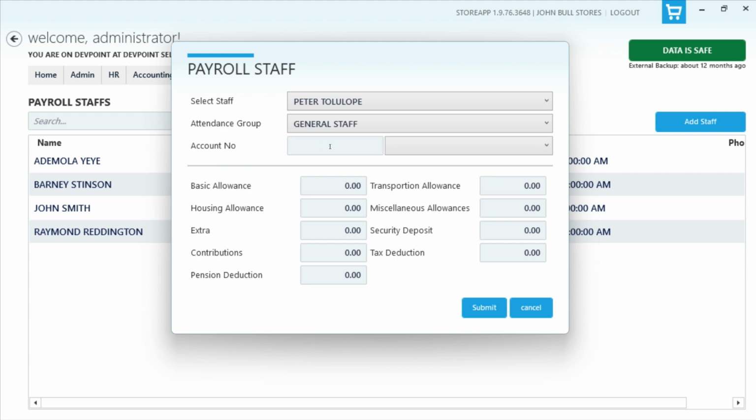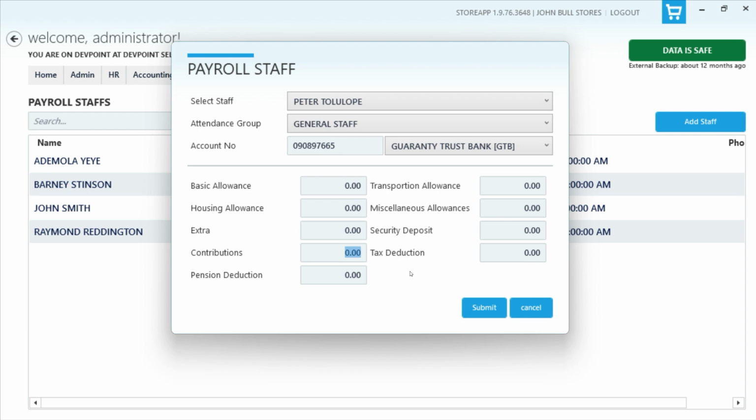If I enter an account number, and then I can select the bank where they get paid from. So I'll set up the allowances as well, as we have the basic allowance, housing, extra allowance, things like that. Contributions, these contributions are like your deductions, and then we have pension deduction.